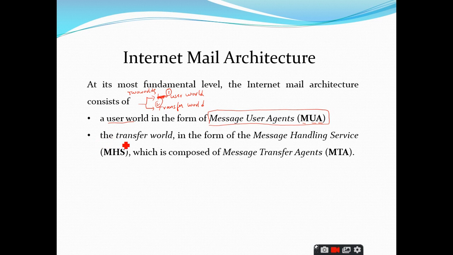And the second world, the transfer world, consists of one large entity called MHS. MHS stands for message handling service. This message handling service consists of more than two message transfer agents, which in short form we will call MTAs. Clear?